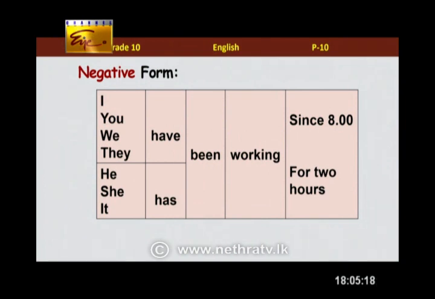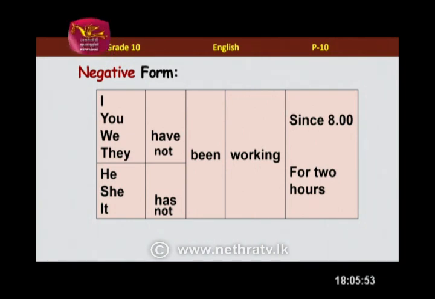So now when it comes to negative form, we can use the same structure, but what do we do here? We simply add the word not after has or have. That's right. So shall we read these sentences again? Yes, I have not been working since 8. Yes, you have not been working. We have not been working. They have not been working. So we can use either since 8 or for 2 hours. That's right. We'll come back to that, talking about time duration.